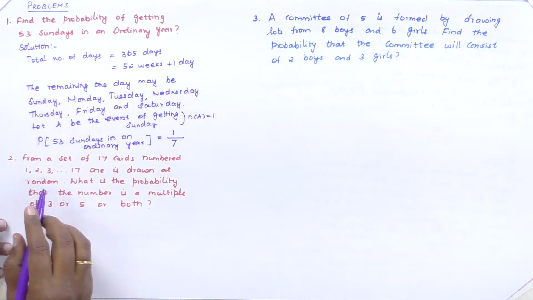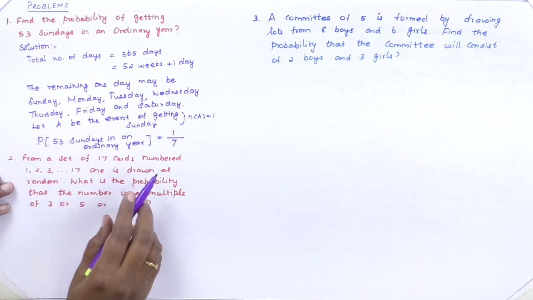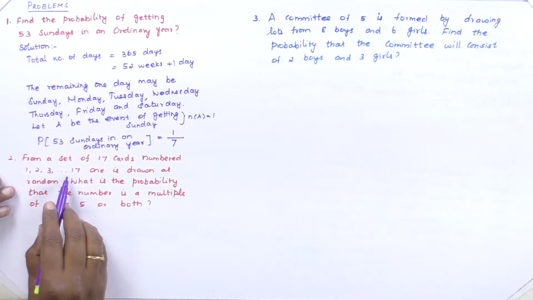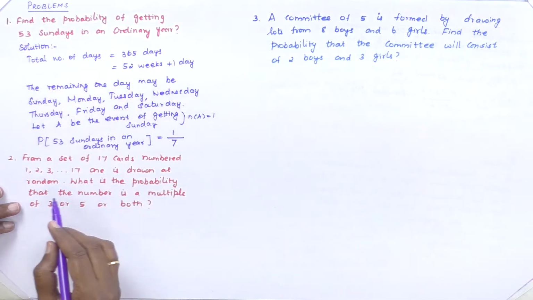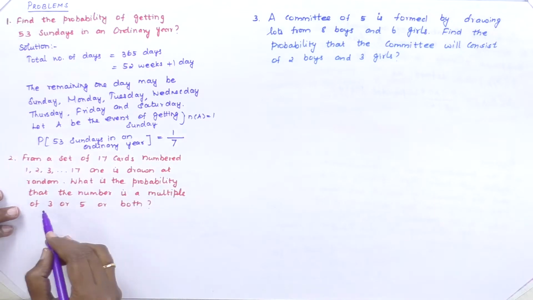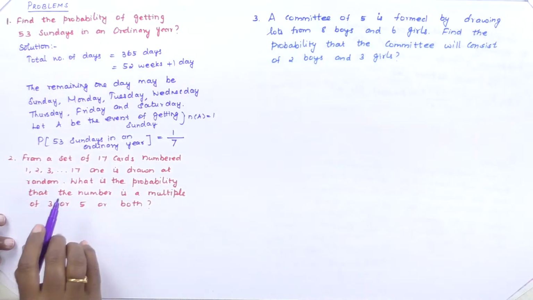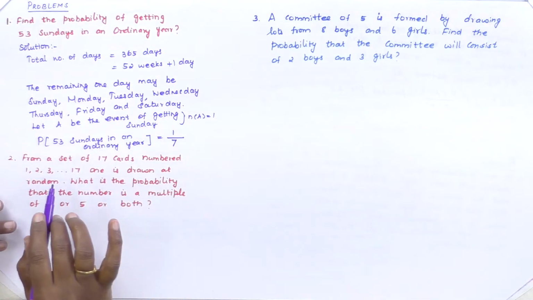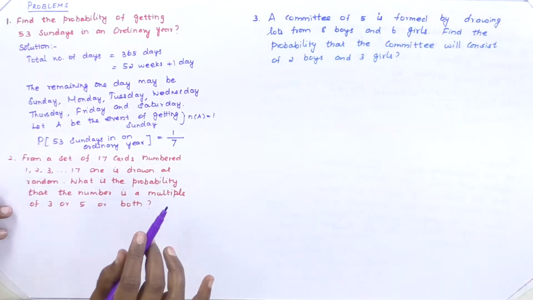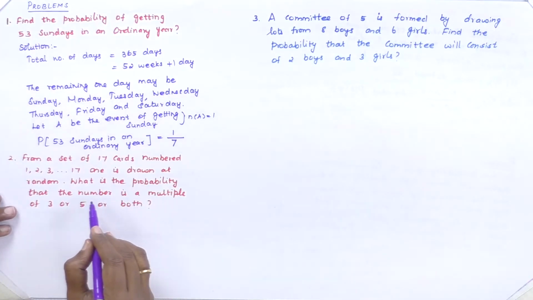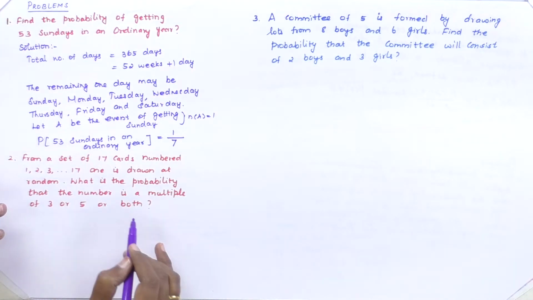Similarly, shall we pass on to the next question? From a set of 17 cards numbered 1, 2, 3, etc. up to 17, one is drawn at random. What is the probability that the number is a multiple of 3 or 5 or both? Here we have a set of 17 cards numbered 1, 2, 3, 4, etc. up to 17.